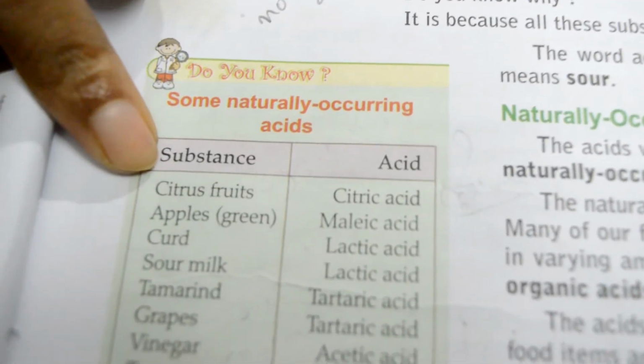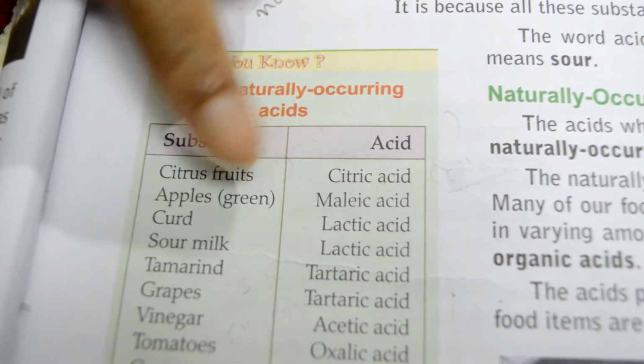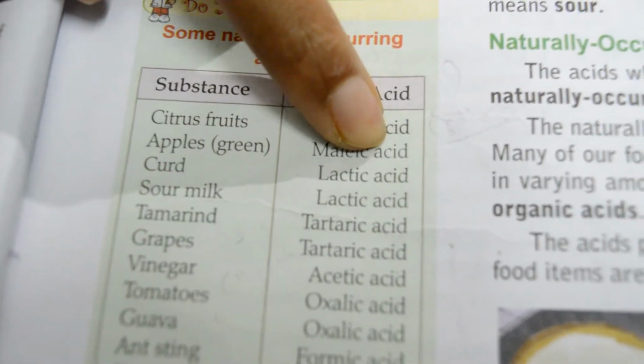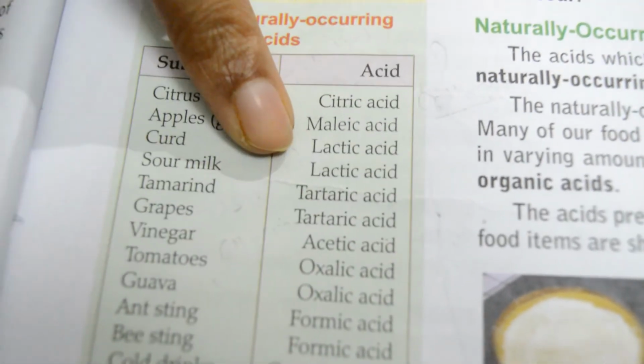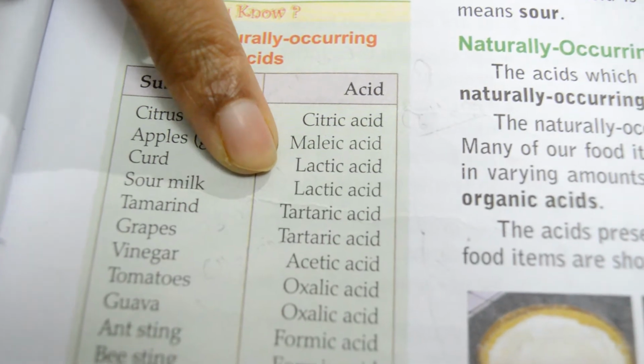Here the citrus fruits contain citric acid, apples contain malic acid, curd contains lactic acid, sour milk contains lactic acid. Children remember, milk which is fresh is actually sweetish.